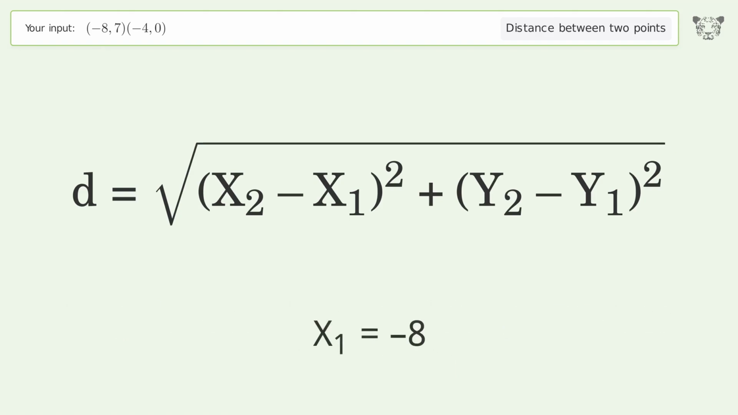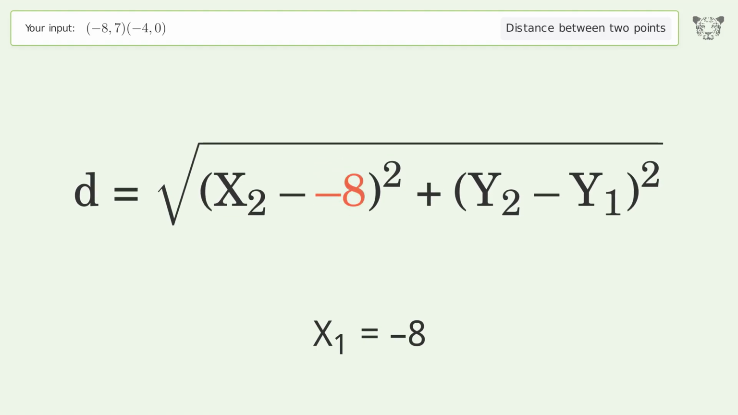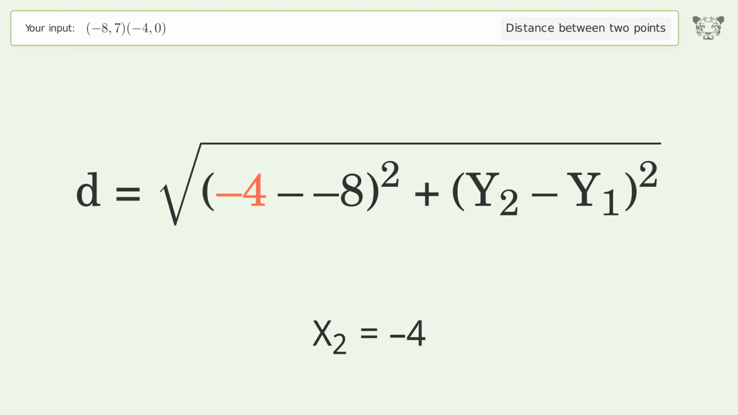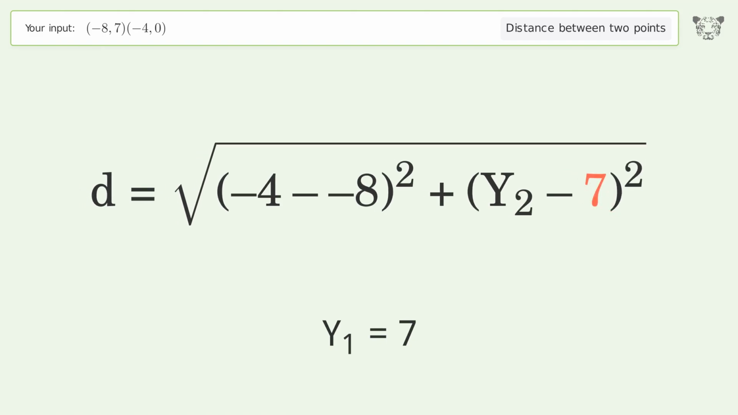x1 equals -8. x2 equals -4. y1 equals 7. y2 equals 0.